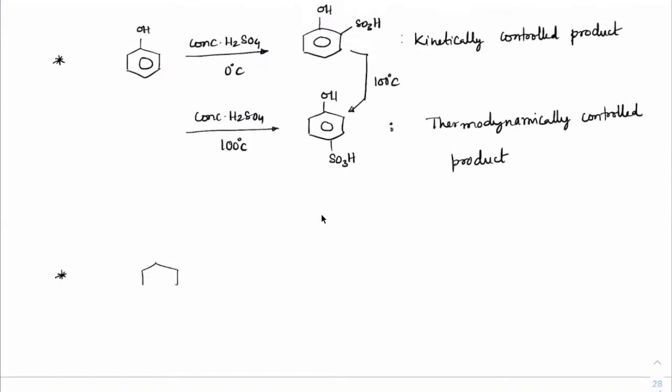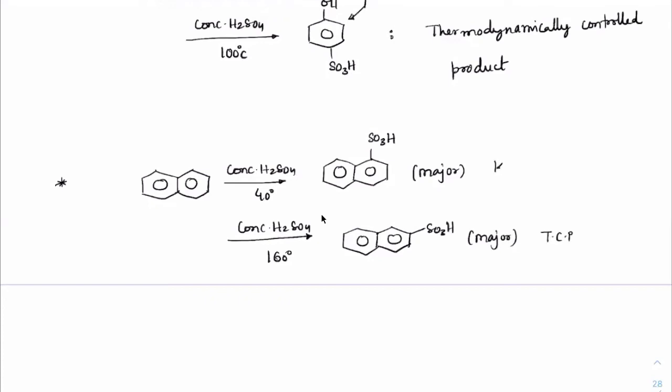Similarly, if you have naphthalene and treat that with concentrated H2SO4 at around 40 degrees, it would give the major product at the alpha position. This is the major product. But if the concentrated H2SO4 has been taken at around 160 degrees, you will get beta as the major product. This is the major product. You can see this is the TCP, this is the KCP.